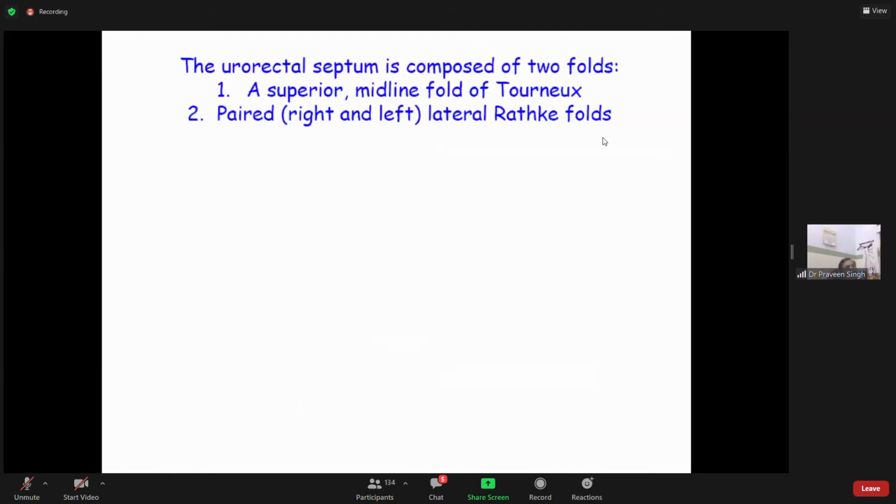Okay. Now talking about the urorectal septum, it is composed of two folds. Urorectal septum, एक बार और देख लो.